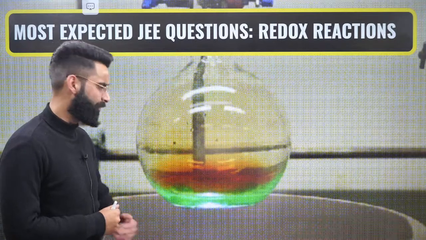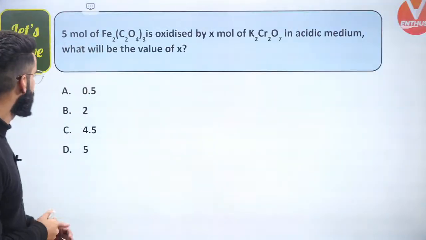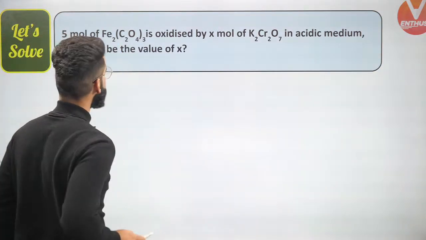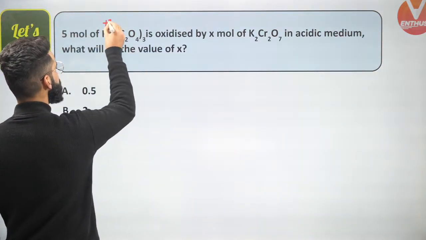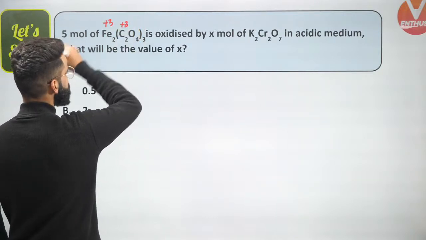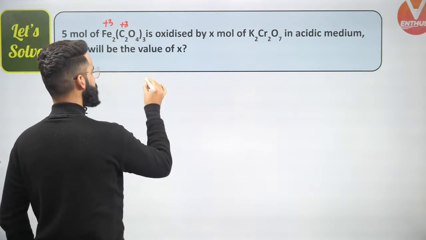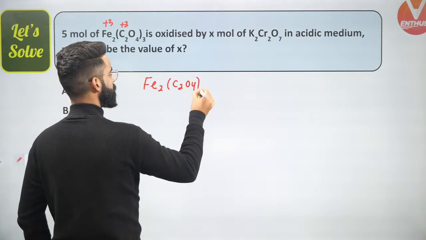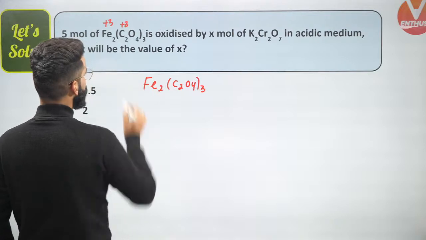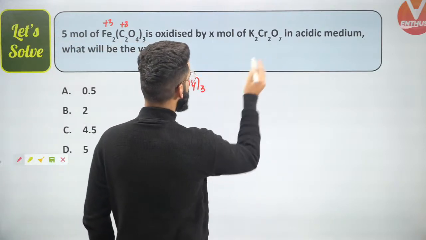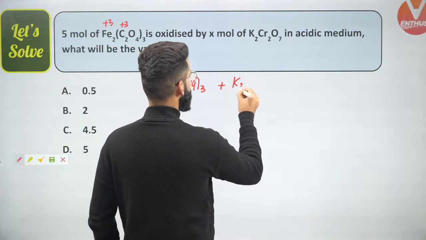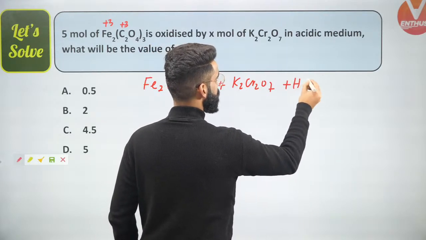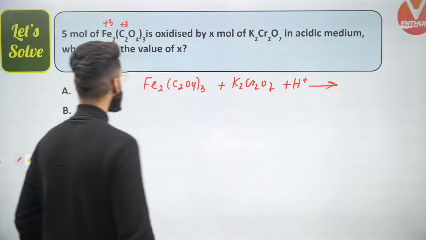See what I'll be doing, guys. Understand properly. 5 moles of ferric oxalate, in which iron is in +3 oxidation state and carbon is in +3 oxidation state. I'm given ferric oxalate, Fe2(C2O4)3. 5 moles of ferric oxalate is oxidized by X moles of K2Cr2O7 in acidic medium. What will be the value of X?